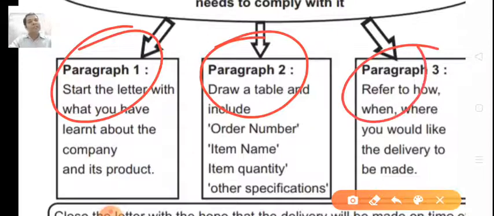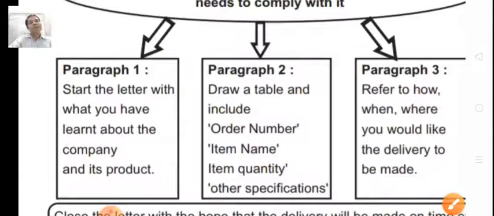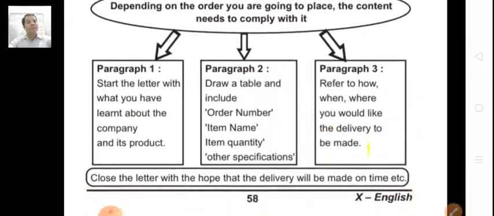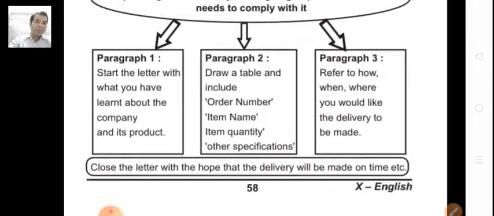So dear students, these 3 paragraphs are very important, which you must remember. In paragraph 1, you must start the letter with what you have learnt about the company and its product. In paragraph 2, draw a table and include order number, item name, item quantity, other specification. In paragraph 3, refer to how, when or where you would like the delivery to be made. Okay, so close the letter with the hope that the delivery will be made on time, etc.